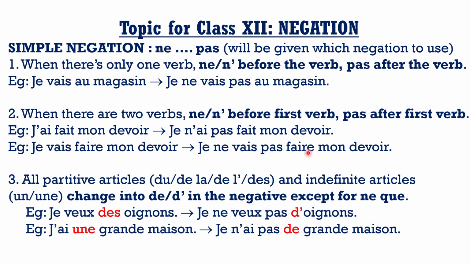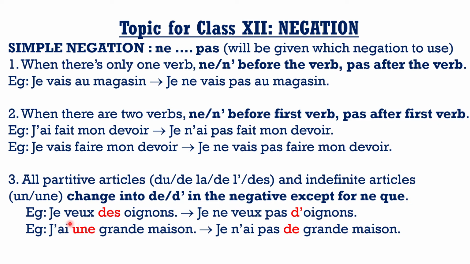Now you know this very well that if you have a partitive article, that is one of du, de la, de l', des, or an indefinite article, un or une, des is the plural which comes here as well. If you have any of these which come after the verb in a negative sentence, they become de or d apostrophe. Note that if they come before the verb, then they don't change. Only if they come after the verb will you change all these into de or d apostrophe before a vowel, in all the forms of negative sentences except for ne que. We look at that in the next slide.